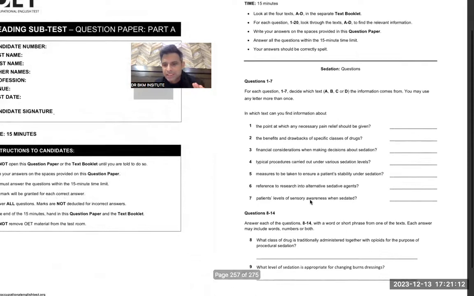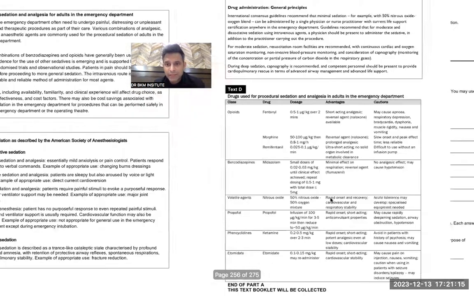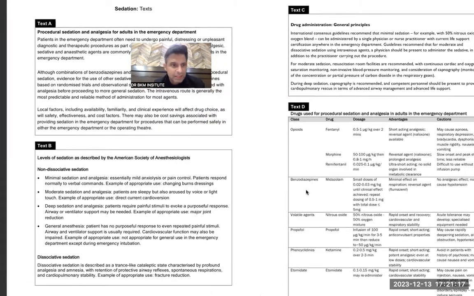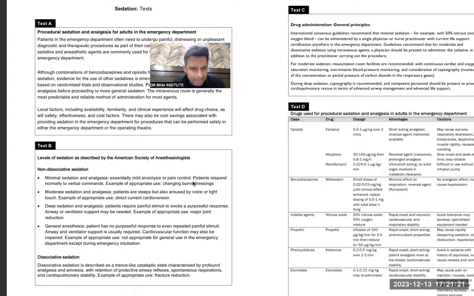Let it go. Patient's level of sensory awareness when they are sedated. Mild pain control. Patients are sleepy. This should be my answer as B.